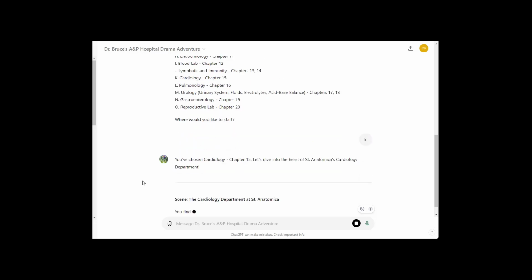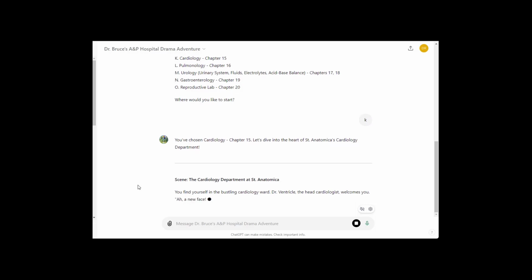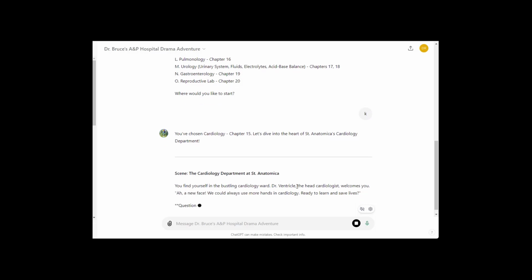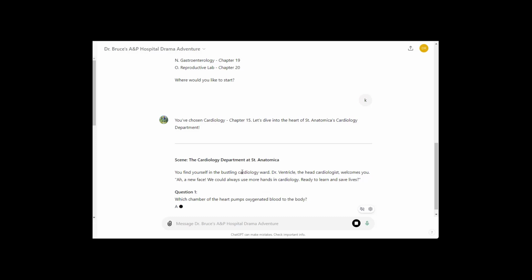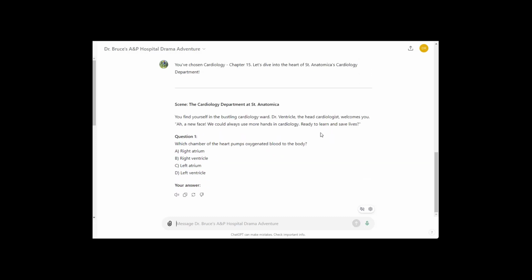Then it'll create a scenario. It gives you like a scene. You find yourself in the bustling cardiology ward. Dr. Ventricle, the head cardiologist, welcomes you. And it's kind of fun, and so it makes learning a little more fun. Then it asks you questions.